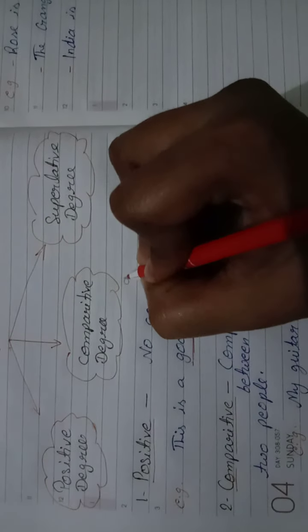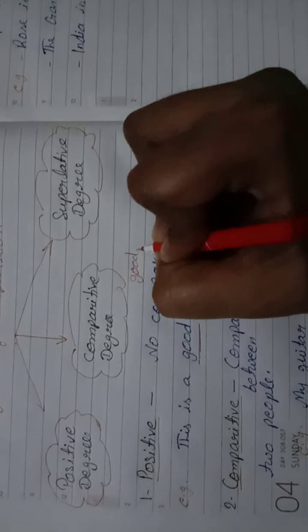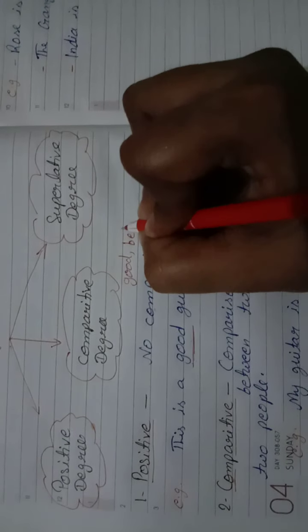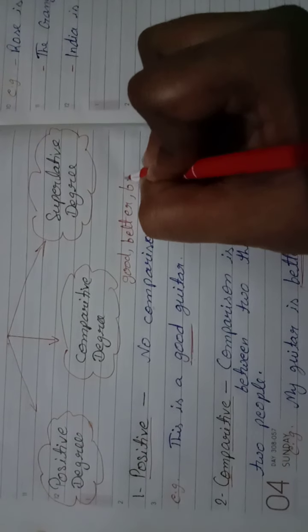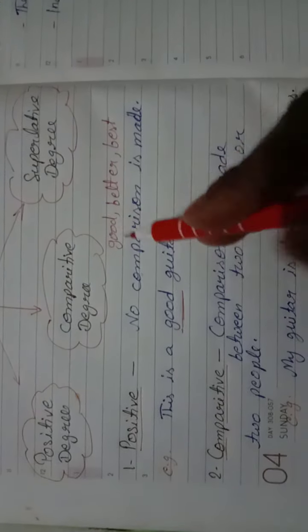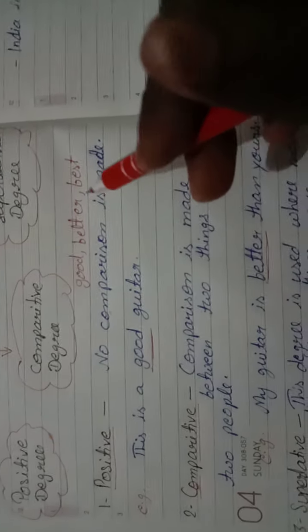Now how to justify it? See, good, better, and best. Good, better, and best. This is how we can transform these degrees, and we can use these words to make comparison.